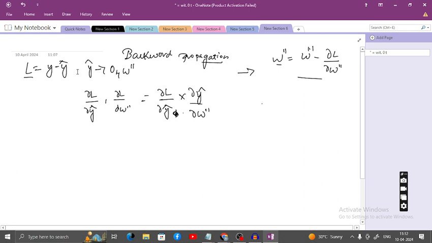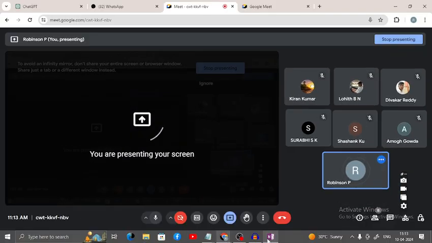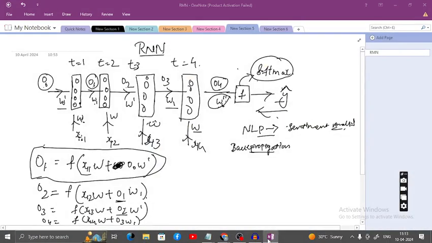Now what do you want to do? You want to update the other weight. After W double dash, what is the other weight? You have W1. If you want to update both the weights, for example, I will take it like this.